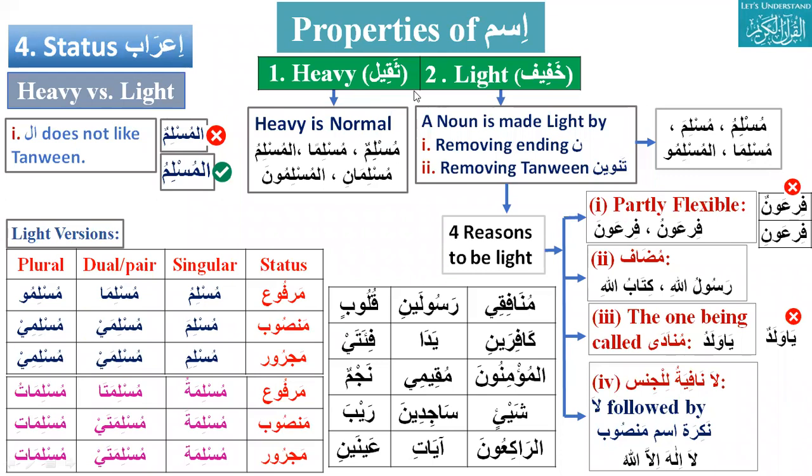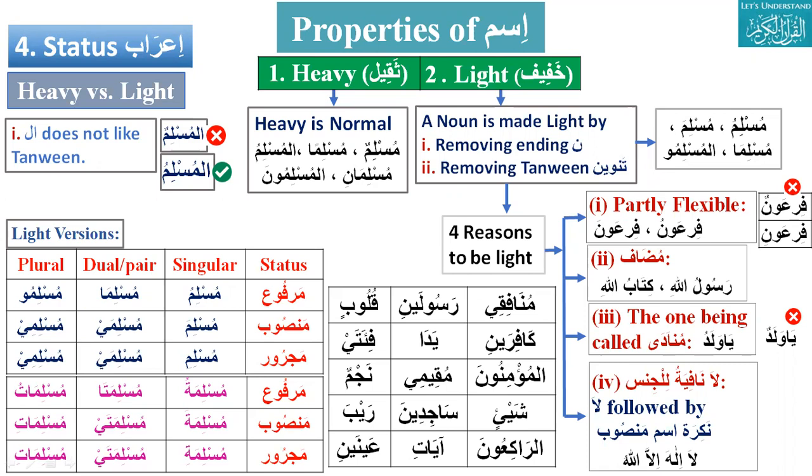Brother Ash'ar. Assalamu alaikum. Wa alaikum assalam, Ashar bhai. Okay. Al-mu'minuna. What is the status? It is mansoob. Okay. Next question. If I go to the properties of ism, how many properties are there? Four. First is number. Number can be singular, dual, or plural.